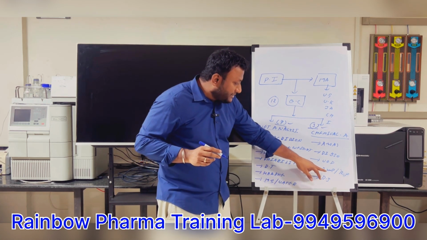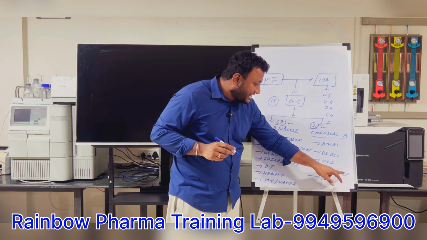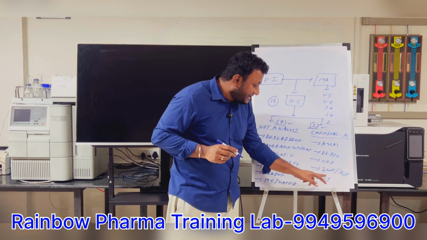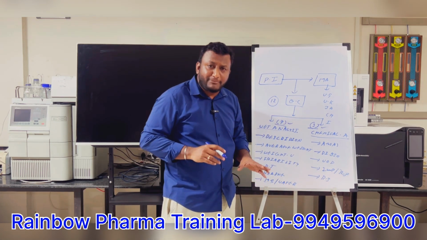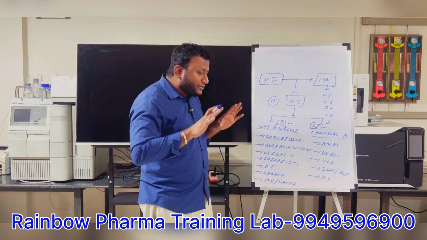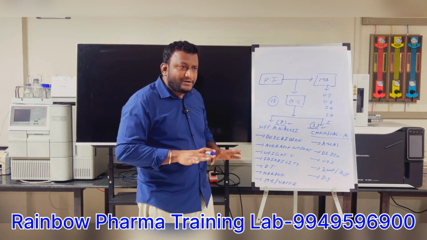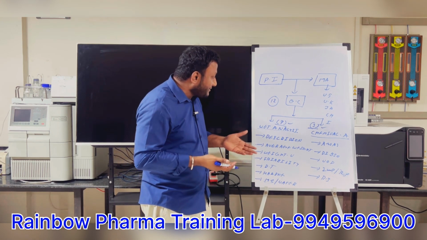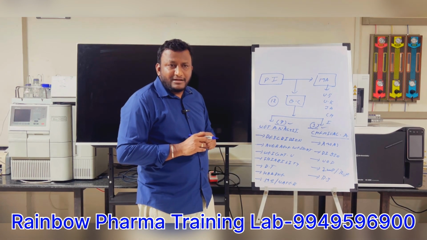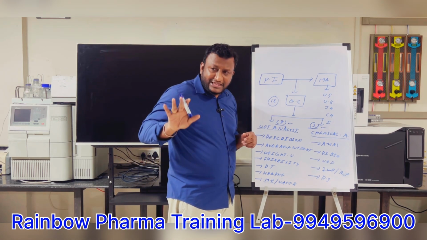So impurities are also called related substances, and the final test is residual solvents. Total how many tests do we have? 5. If you see the quality control department, in total how many tests do we need to perform? Totally 12. So I want to clarify these 12 test parameters.